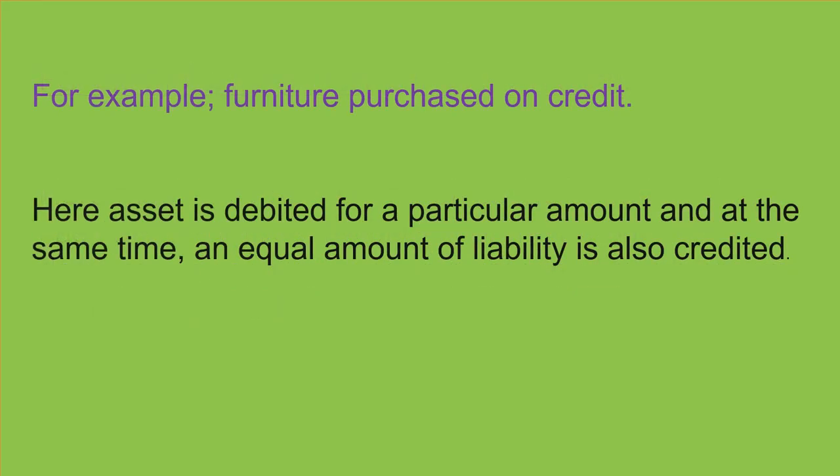See this example as well. For example, furniture purchased on credit. Here an asset is debited for a particular amount, and at the same time an equal amount of liability is also credited. We have purchased furniture on credit, so an asset is debited for a particular amount. Asset is debited because furniture is there in the business. So if we have purchased it on credit, definitely an equal amount of liability is also credited in the business.